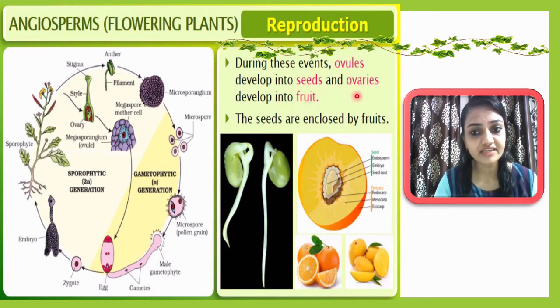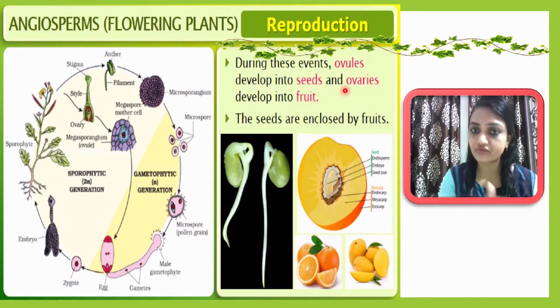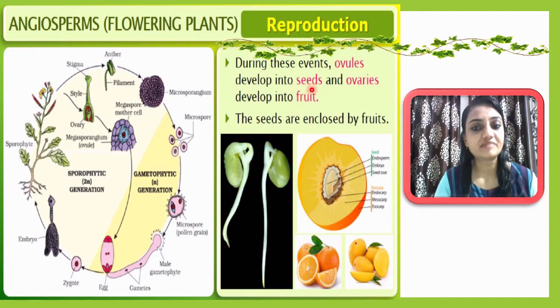So finally you can see how fruit will be formed. The ovary will be developed into fruit, and ovules will be developed into the seed. Here you can see, this is the seeds, which previously were ovules, and this is the fruit, which previously was the ovary. So any fruit develops from the ovary, and any seeds will be developed from the ovules. The seeds are enclosed by the fruit. You know very well, seeds are always or mostly enclosed in the fruits.